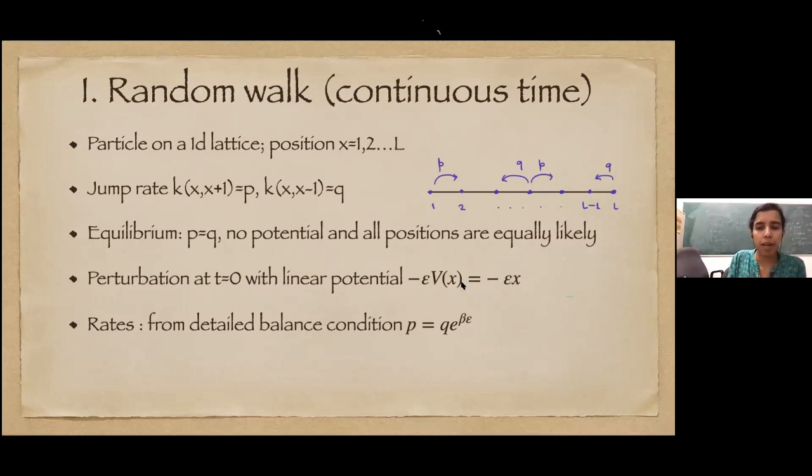What I am demanding here is that these new rates should take me to the equilibrium with the distribution exponential minus beta V(x), so plus beta V(x) here because of this minus sign. I'm demanding that the dynamics is detailed balance with respect to the new potential. If you explicitly calculate, the jump rate from x to x plus 1, with delta V, would be simply exponential beta epsilon, and that gives us this. But we will see a generalization of this tomorrow. It doesn't have to be a full equilibrium, but there is something called local detailed balance, which will come tomorrow.